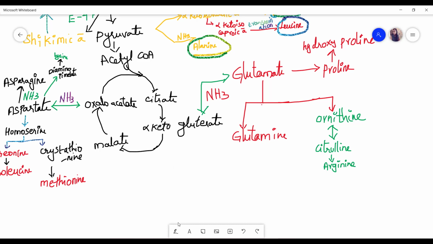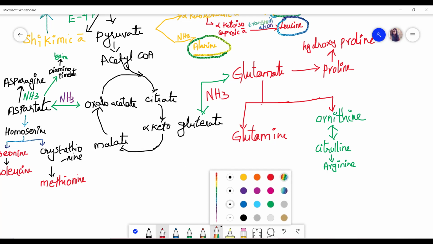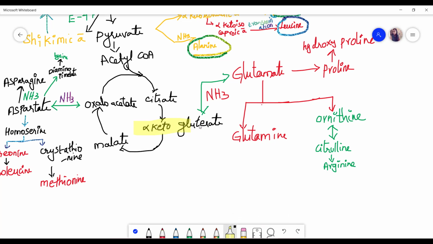So now let's see our Krebs cycle. This Krebs cycle is also known as the TCA cycle. Okay, so let's see our Krebs cycle now. In this Krebs cycle, acetyl-CoA is converted into citrate, and this citrate is converted into alpha ketoglutarate, and this alpha ketoglutarate is converted into malate, and this malate is converted into oxaloacetate. In this Krebs cycle, the main metabolite used for the synthesis of secondary metabolites is alpha ketoglutarate. Okay, this alpha ketoglutarate with amination is converted into glutamate.